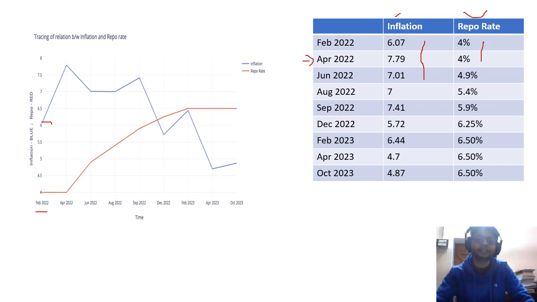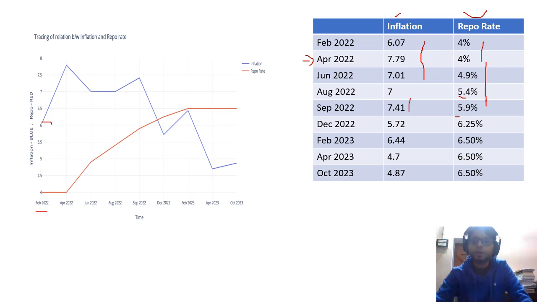If inflation is increasing above 6%, then RBI has to increase its repo rate to combat inflation, to decrease the money supply in the economy. Here you see the repo rate is increased. Again, when inflation increased to 7.4%, the repo rate was increased from 5.4 to 5.9%.